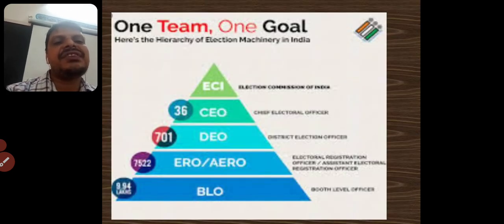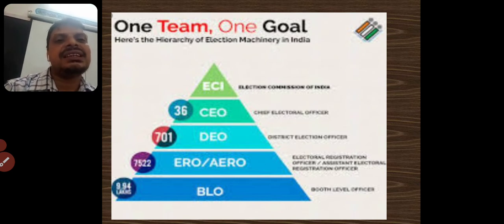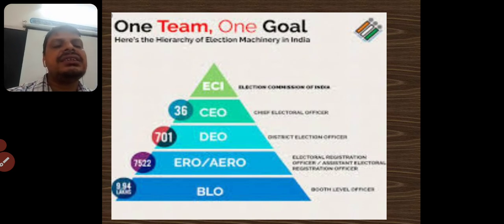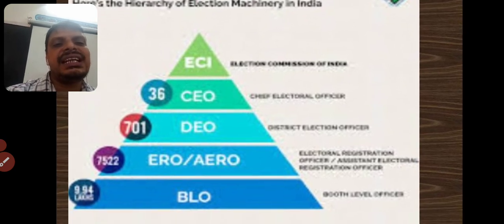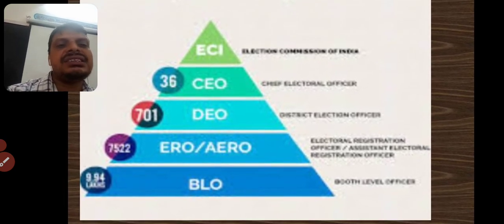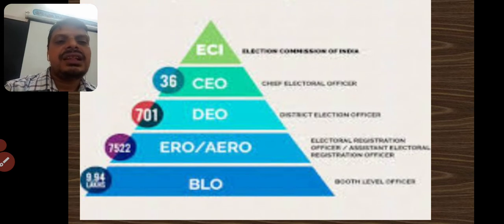Okay. See, as we already discussed here, you see different levels of officers. ECI, as we discussed now, Election Commission of India, CEO, we see that Chief Election Officers. Next, DEO at district level. Next we find ARO, and at village level BLO.